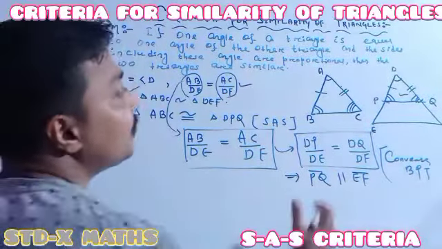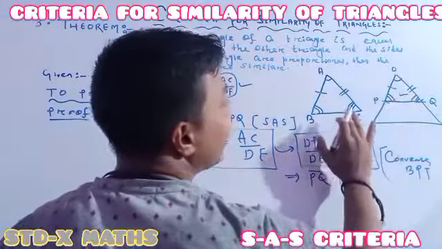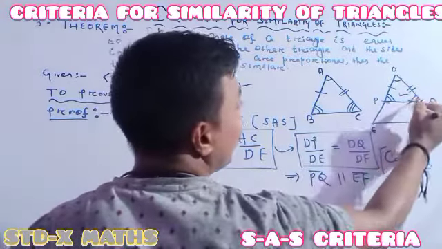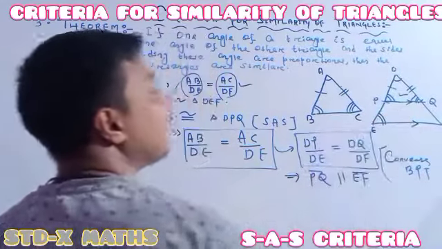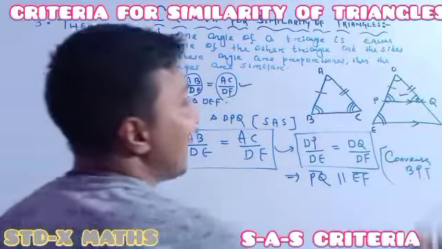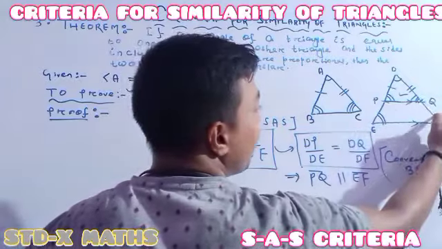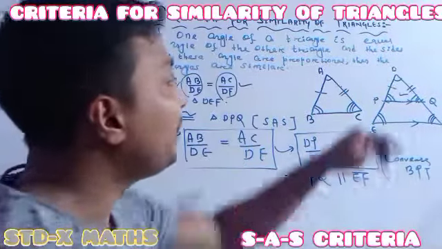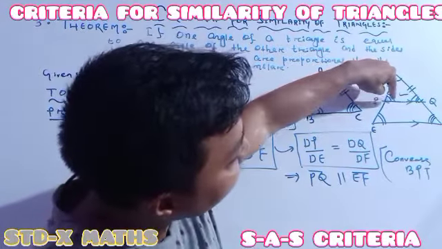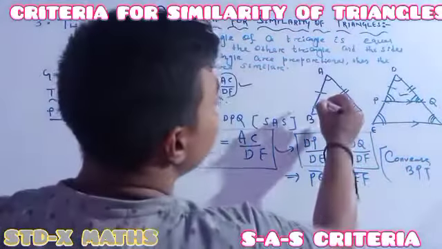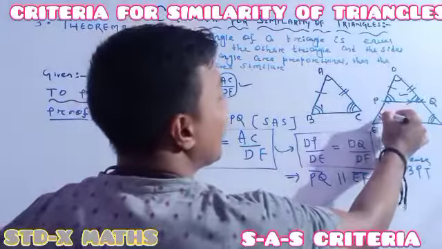See why I have shown that this one is parallel. Whenever this is parallel to this, it means this angle must be the same as this angle, corresponding angles, and this angle must be the same as this angle. Previously I have shown this one is the same as this one. Now I got this one is the same as this one. It means this angle is how much, this angle is also that much.